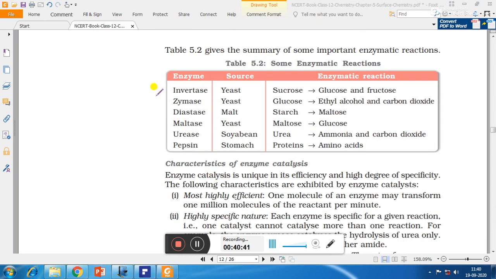The table shows the summary of whatever we have studied till now. Enzymes are given, their sources are given, and what are the reactions in which these enzymes are used. So this we have already seen. Let us see the sources. The enzymes invertase and zymase are obtained from yeast. The enzyme diastase is obtained from malt, such as from wheat. Then maltase is obtained from yeast. Urease is obtained from soybean, and pepsin is produced by stomach.